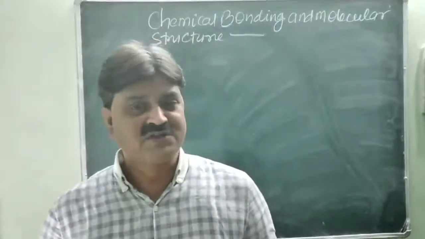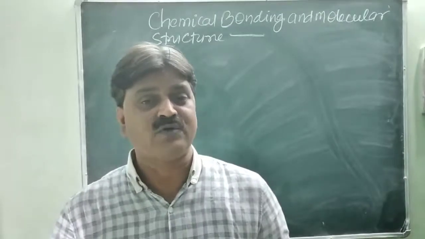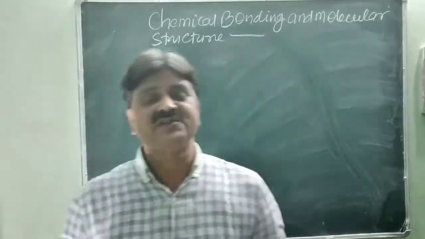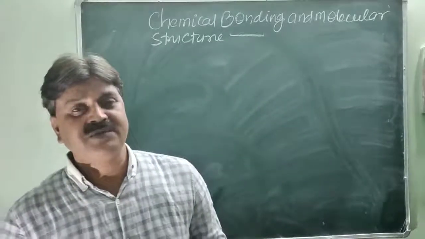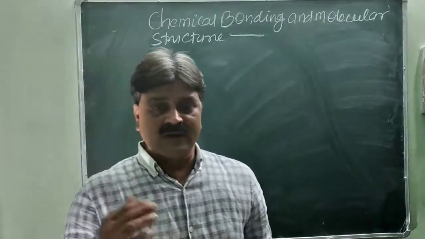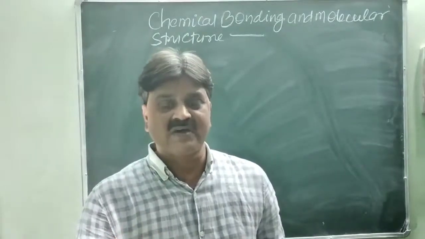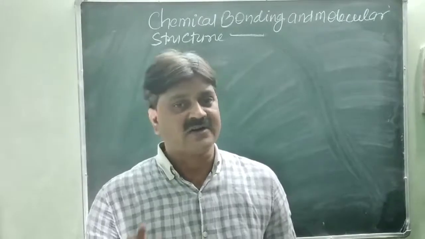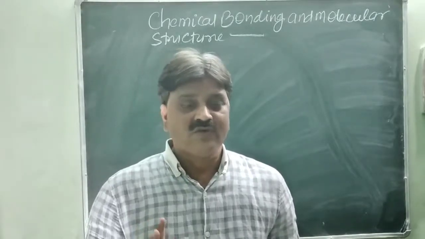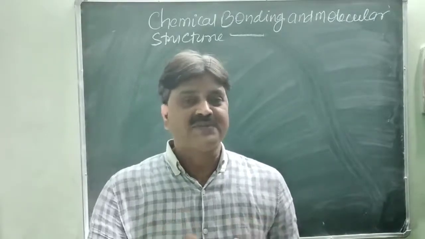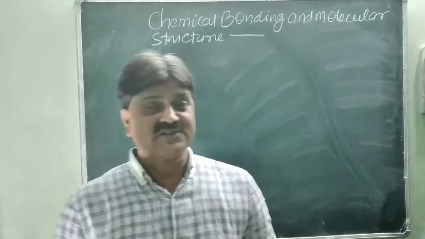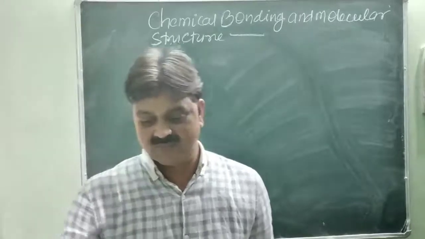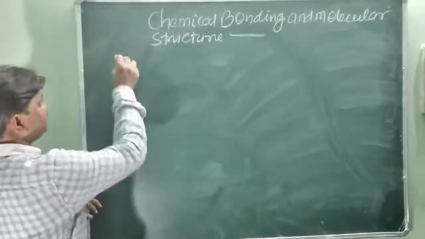But for the first time, Kossel and Lewis put forward a hypothesis for the formation of a molecule, that is the octet rule. Before going to the brief discussion, first of all we will discuss the Kossel-Lewis approach for the formation of bonding.